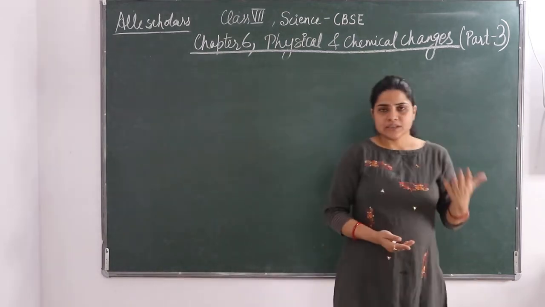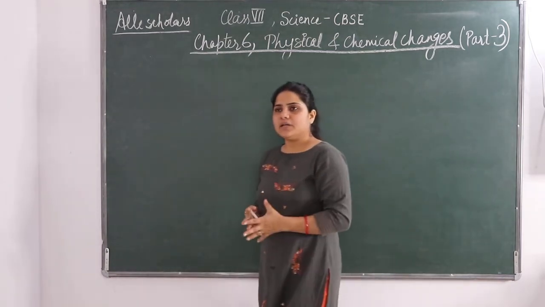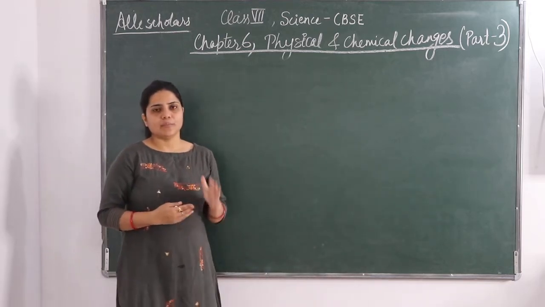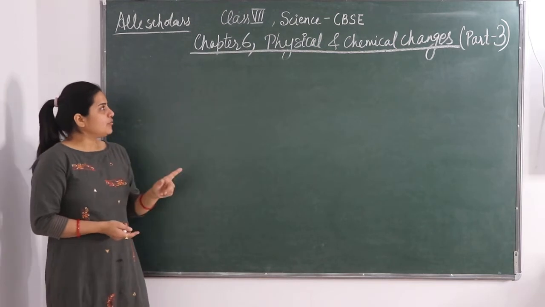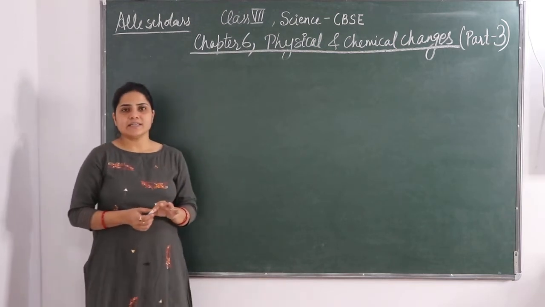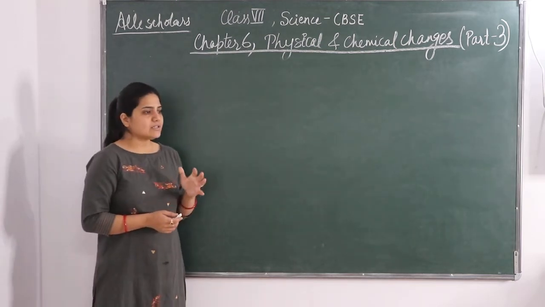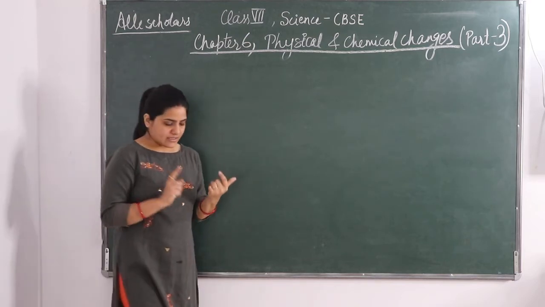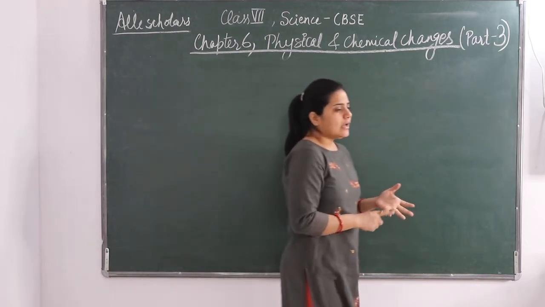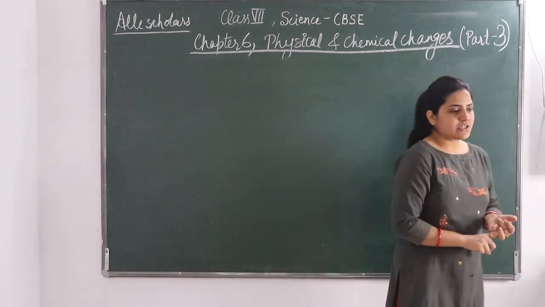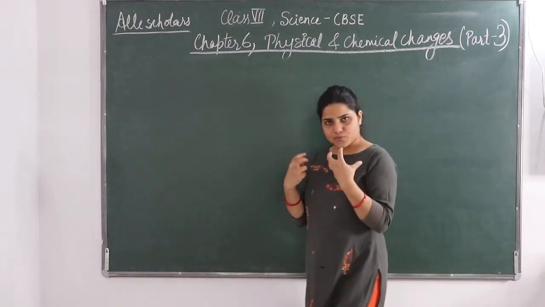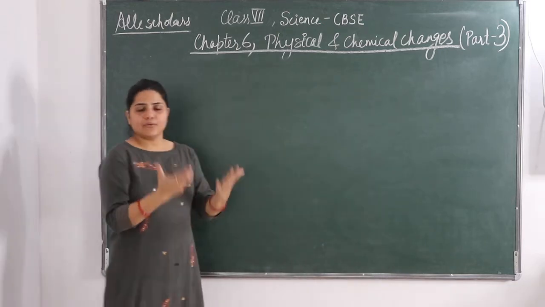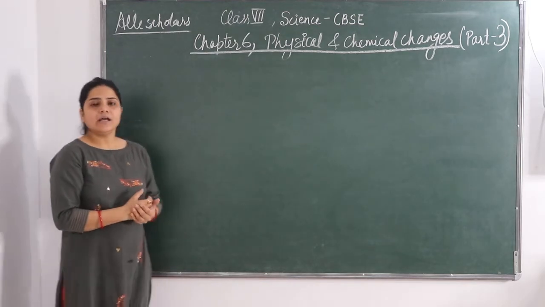We will be discussing each of these chemical changes which are other than the new product formation. Okay, so the first chemical change is heat or light or any other radiation. It's not necessary that only heat or light, it can be any other radiation that is either absorbed or given out during a chemical reaction.